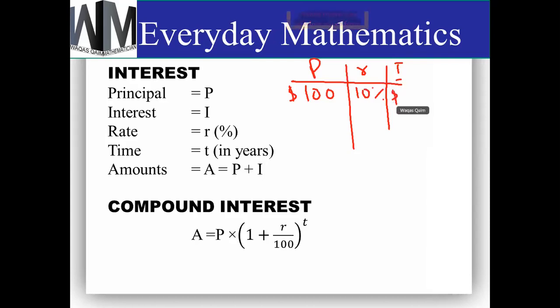Okay, so I'm saying in this one, if someone takes $100 from the bank and the rate of interest is 10%, then when we calculate the interest for the first year, this will be $10, because 10% of 100 is $10. Is it clear now?